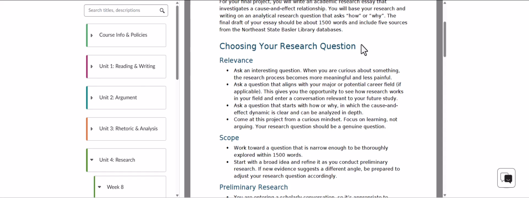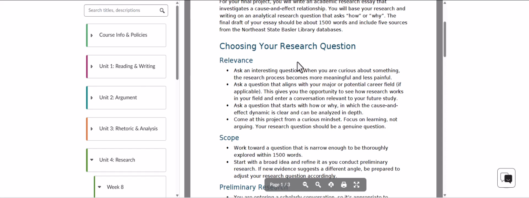Curiosity is a great motivator, and if you can find something you're curious about to ask a question about, that will help you get through this project a lot easier than if you just choose something easier, that kind of thing. So ask an interesting question, brainstorm it a little bit. Yeah, it'll be more fun.